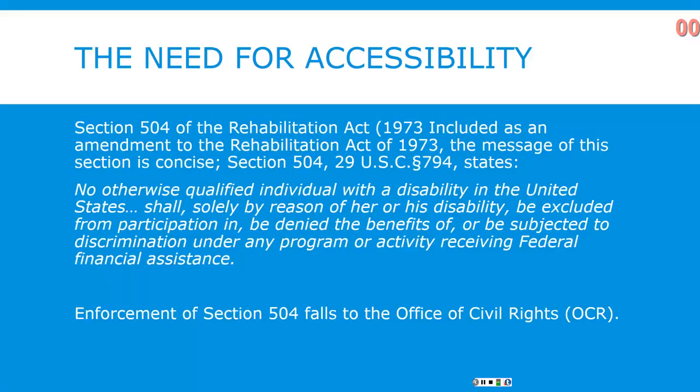All government agencies, federally funded projects, K-12 schools, post-secondary entities such as state colleges, universities, and vocational training schools fall into this category. You can see the text of Section 504 of the Rehab Act listed here. Enforcement of this law falls to the Office of Civil Rights, otherwise known as OCR.